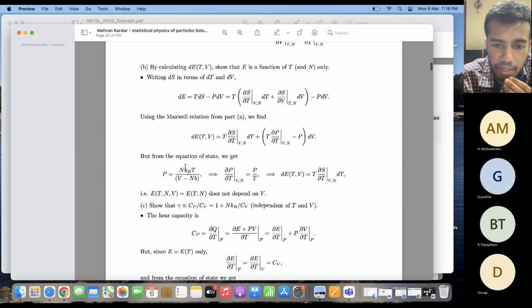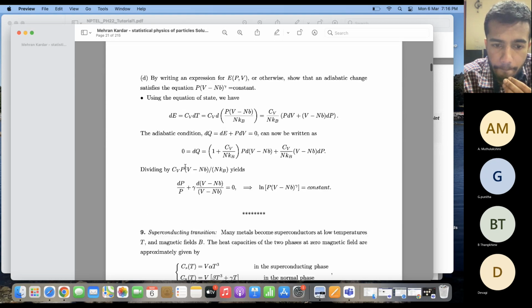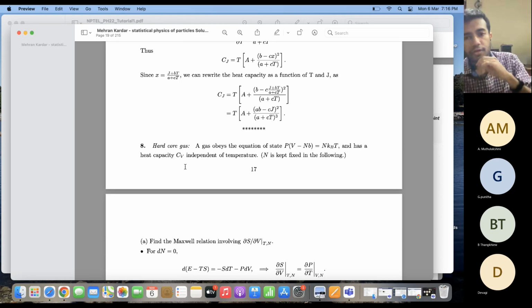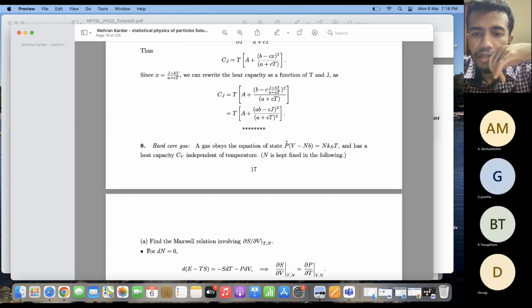So this question is about a hardcore gas. Okay. So you have a gas which obeys the equation of state P into (V minus NB) equal to NkT. So if B is equal to 0, then this becomes my ideal gas. In an ideal gas, we assume the molecules to be point particles, and that means we take the radius to be equal to 0.